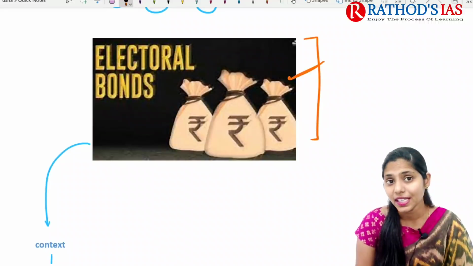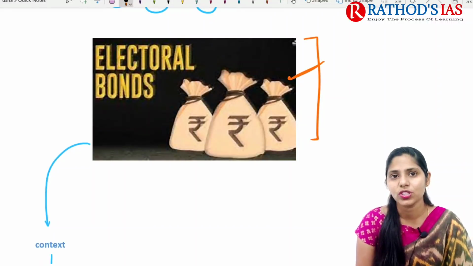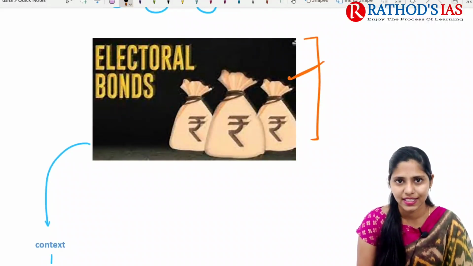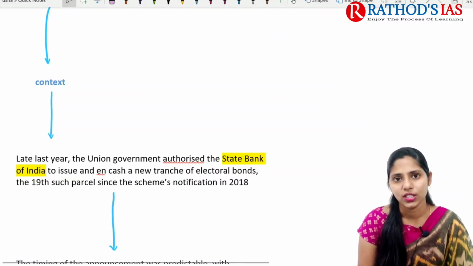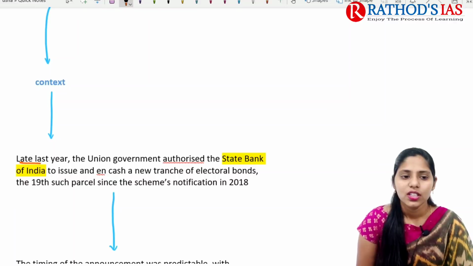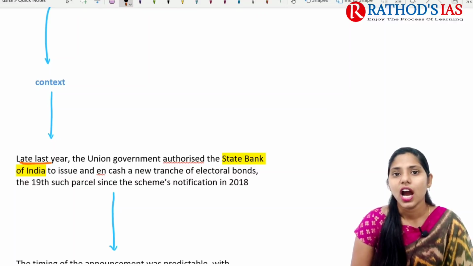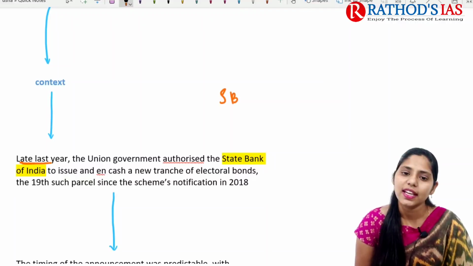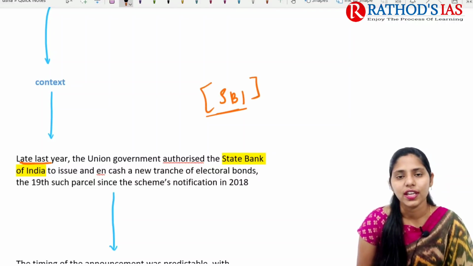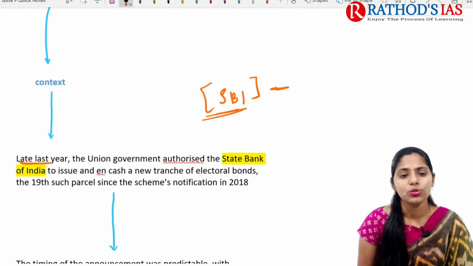Electoral bonds, which are mainly focused on funding to these political parties. So if we are talking about context, why are these electoral bonds in the news? In late last year, our central government or Union government authorized SBI, State Bank of India, for what? To issue and to encash a new tranche of electoral bonds.